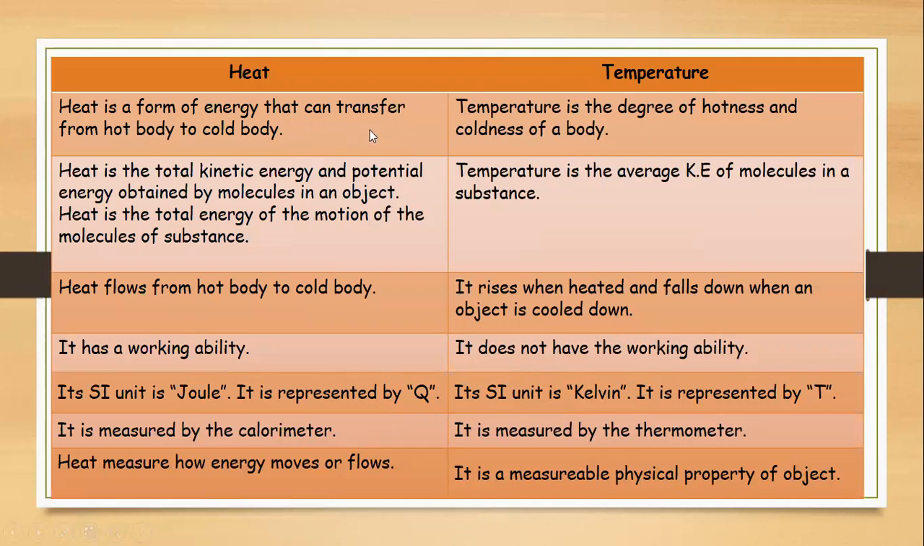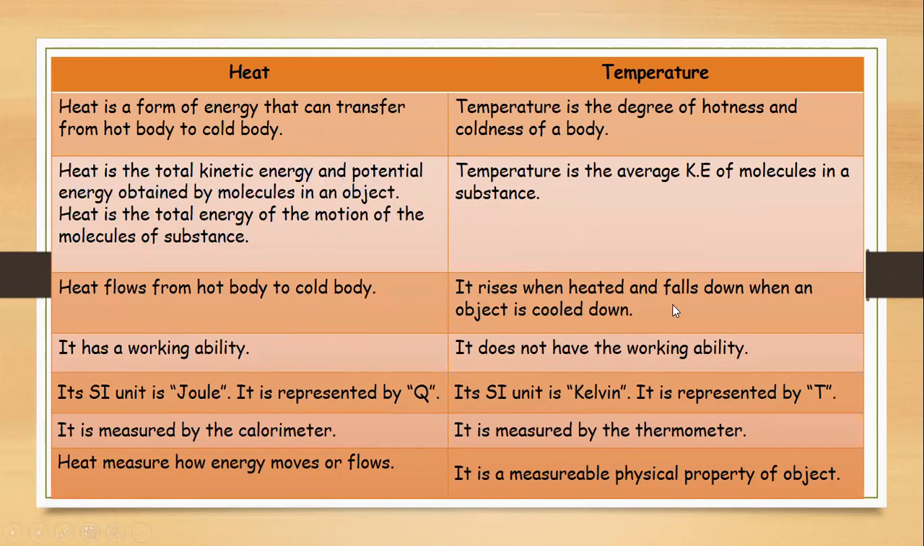It is a change only. Temperature is the degree of hotness and coldness of a body. Heat is the total kinetic energy and potential energy obtained by molecules in an object, the total energy of motion of the molecules of the substance, whereas the temperature is only the average kinetic energy of the molecules in a substance. Heat flows from hot body to cold body.